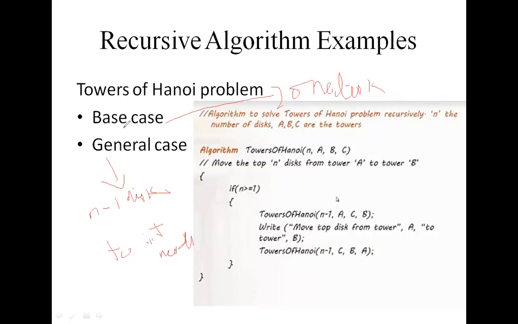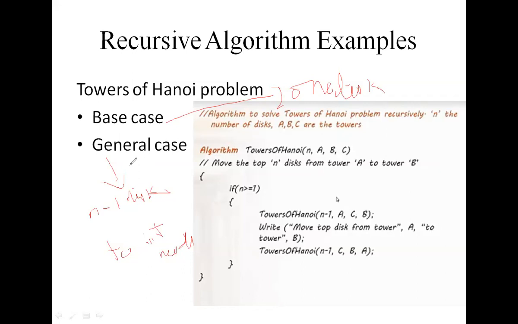This is the condition. And another condition is move only one disk at a time. Okay. So here base case is one disk at a time from source to destination, and the general case is move n minus 1 disk from source to intermediate. We are using three towers. One tower is the mediator, one tower is the destination, and one tower is the source.